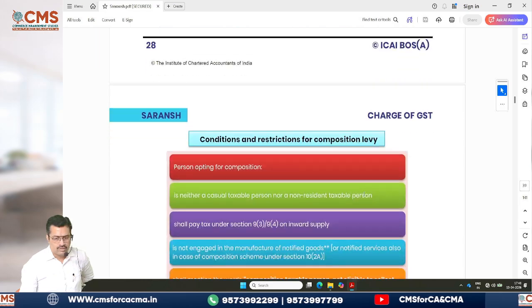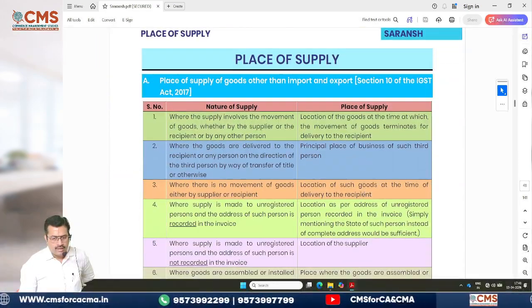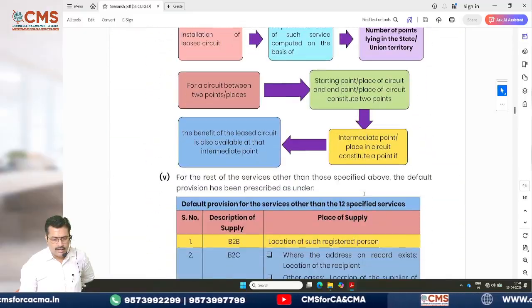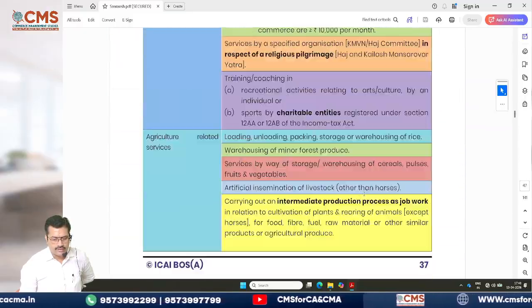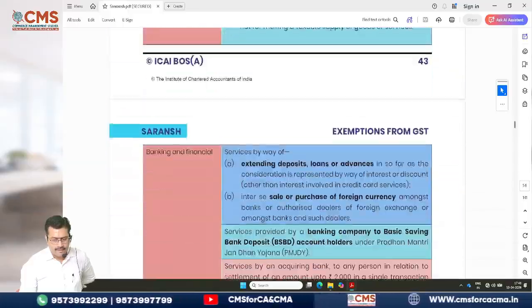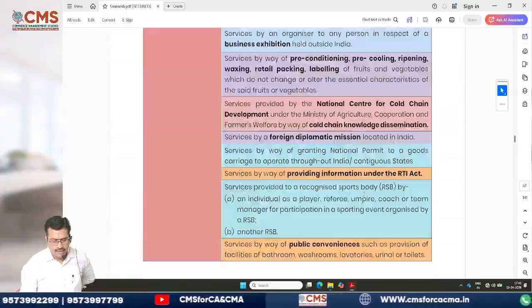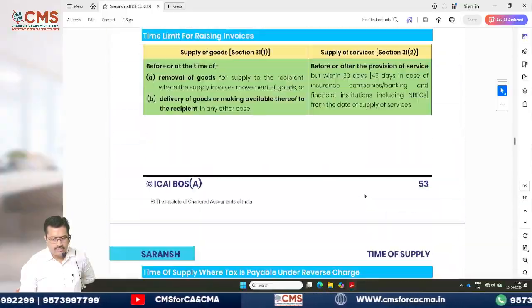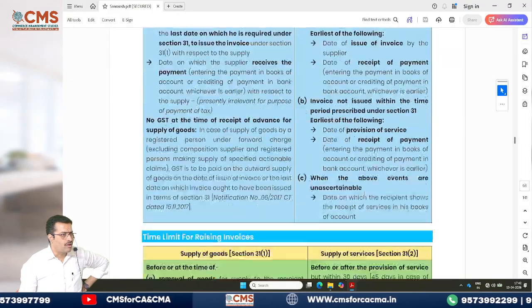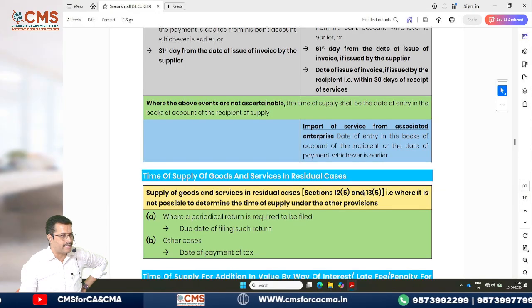This one we did not discuss yet; we'll come back to it. Exemptions we also didn't discuss. Then we discussed time of supply. Just now we did a revision, with problems also for practice.